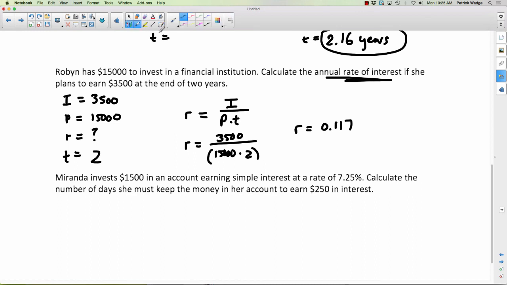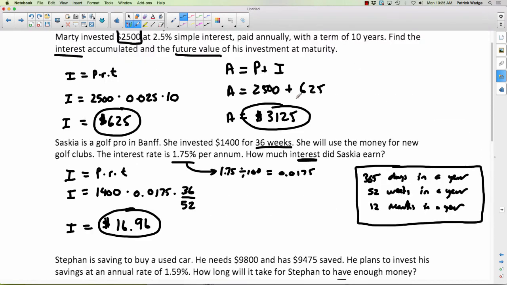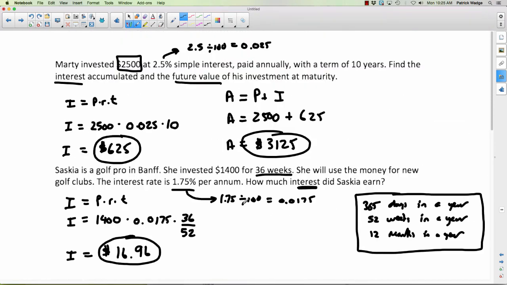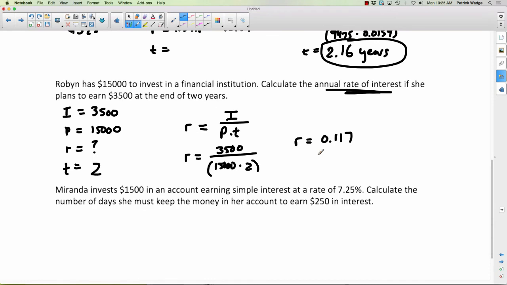How do we do that? This time we're going to move the decimal not 2 to the left but 2 to the right. Or if you want, this time we're not going to divide by 100 like we did here, divide by 100, divide by 100. We're going to multiply by 100. So in order to get it into percent form, you've got to multiply it by 100 or move it 2 to the right. I get 11.7%. That's a very good percent. If you can get that kind of interest rate, invest there.